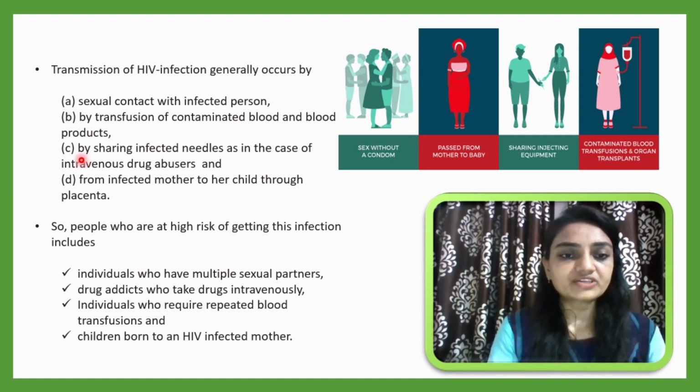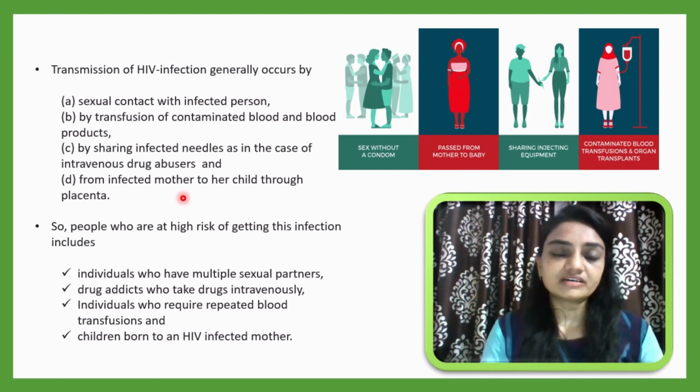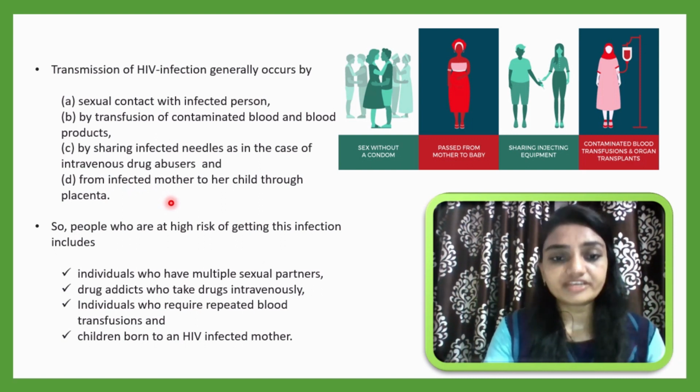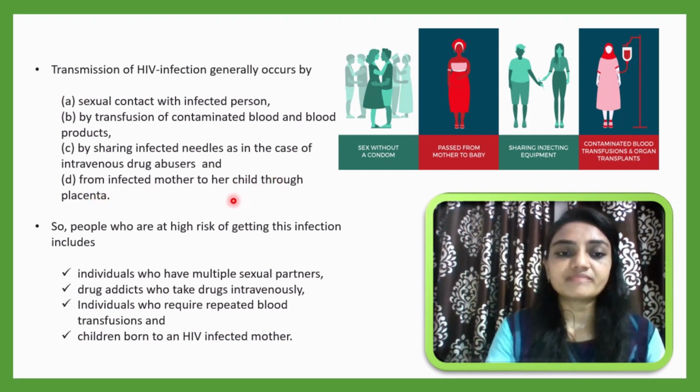Then third, by sharing infected needles. Sometimes drug abusers take intravenous drugs, which are injected, and if sharing of infected needles occurs, at that time there is a chance of getting infection. Then the final one is from an infected mother. As I told you earlier, an infected mother can pass particles through blood, through the placenta. This placenta may transfer the HIV virus from mother to the fetus, and by this way the child itself can get infection through the placenta.